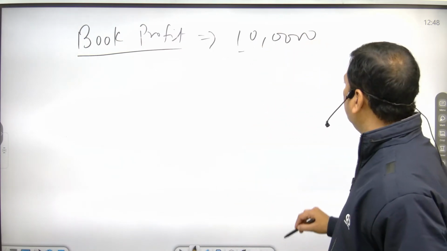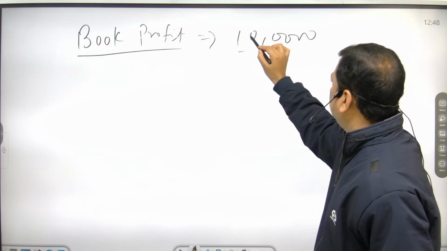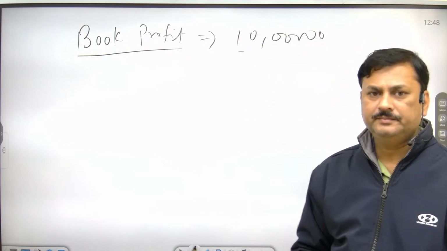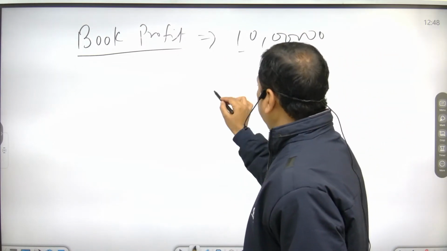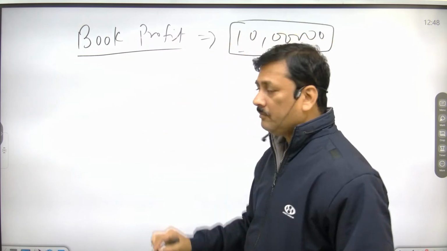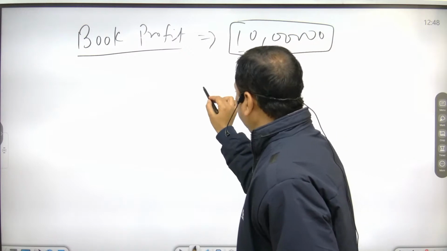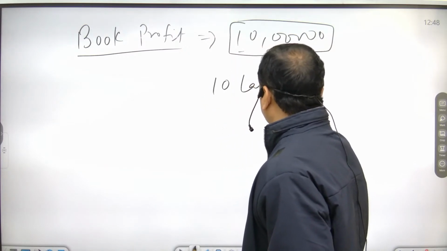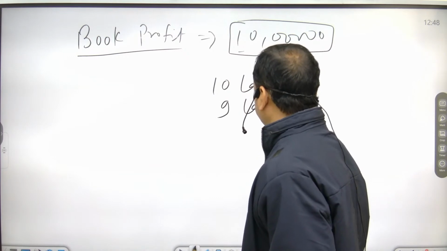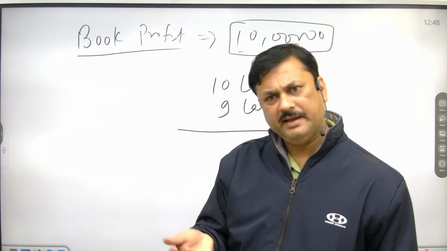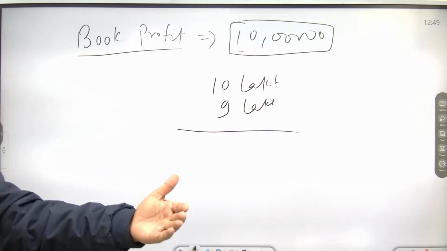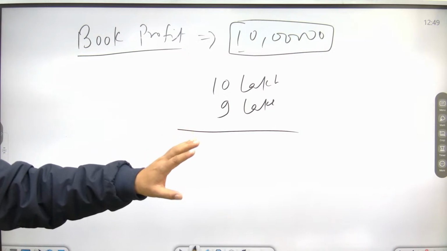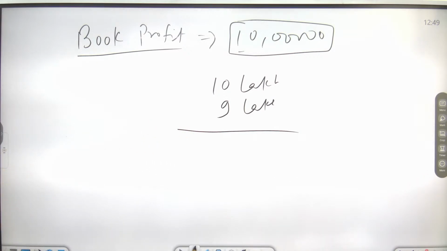Now suppose this company, out of this 10 lakh, has invested 9 lakh rupees in an area where it gets some benefits from the government. The government has said, just invest this amount of money in that area, and for that the company will get some tax rebate.